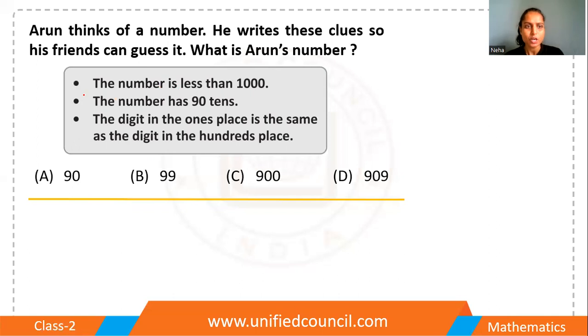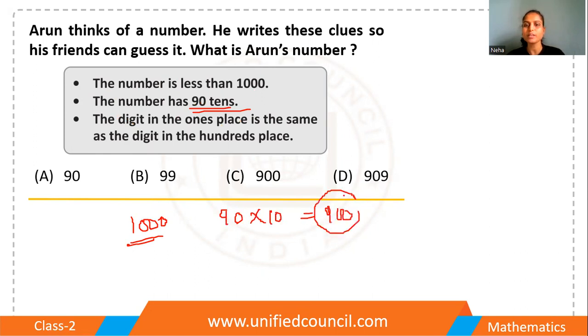The first hint: the number is less than 1000. The number has 9 tens. 9 tens, I mean 90 tens. 90 tens is 90 times 10, which is 900. So the number has 900, which means the number is between 900 and 1000.